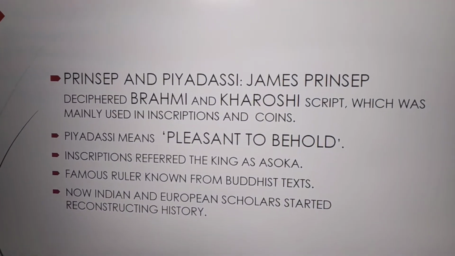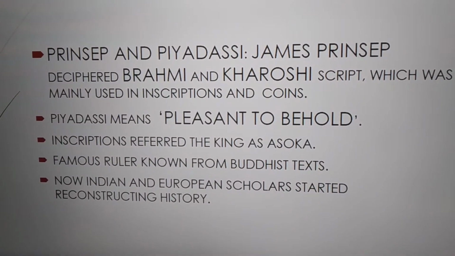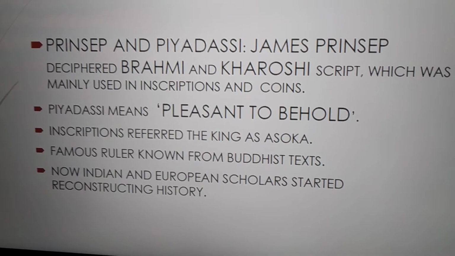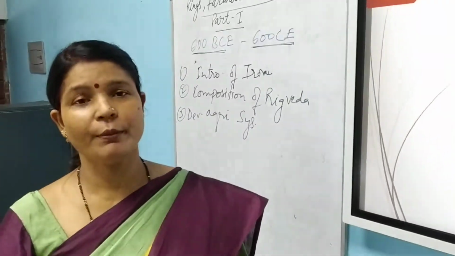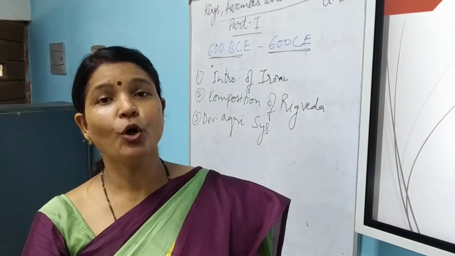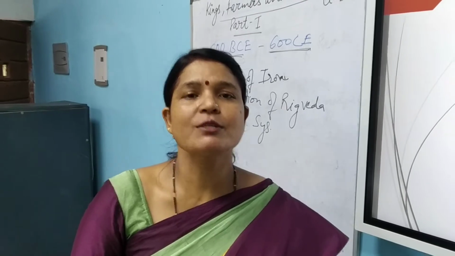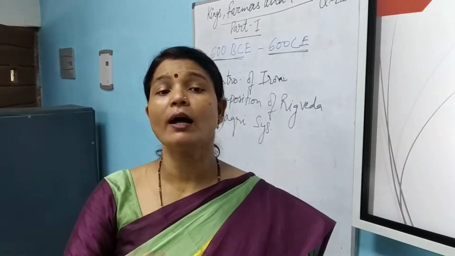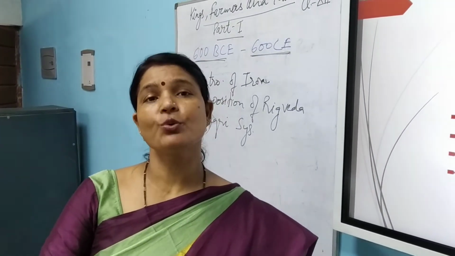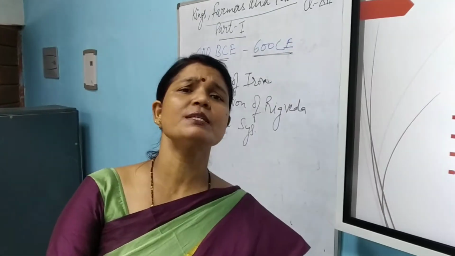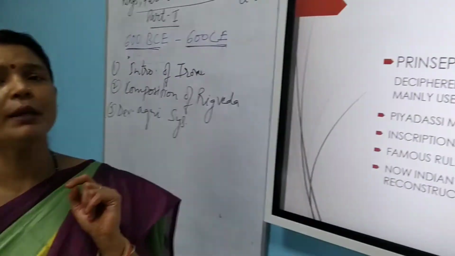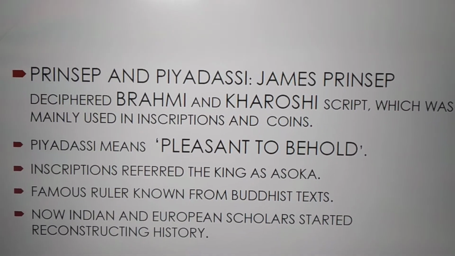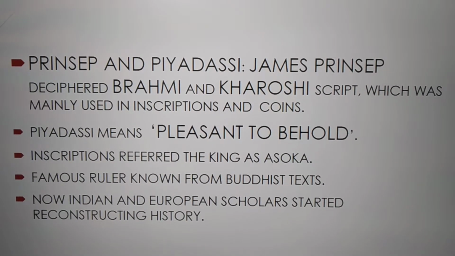Then, in your book, you can see there is a word Prinsep or Piyadasi. Who was Piyadasi? Piyadasi means pleasant to behold, having a beautiful, good-looking face. This word was used in inscriptions in Brahmi script for Asoka. For the king Ashoka, the word Piyadasi is used. Most of the inscriptions of the Asokan period are written in Brahmi, and the credit goes to James Prinsep because he deciphered the Brahmi script in 1848.